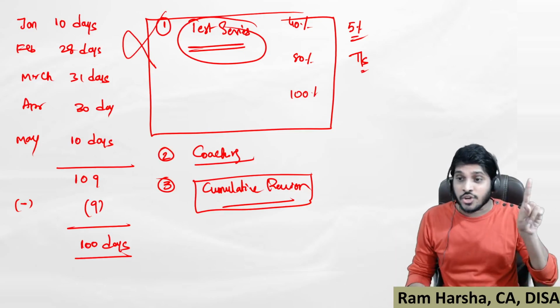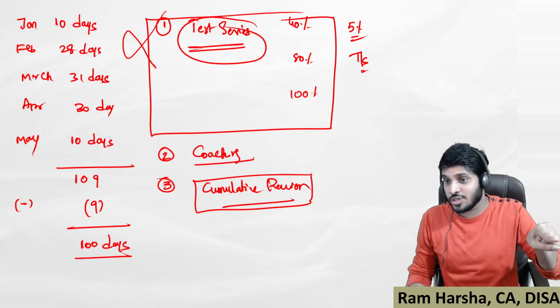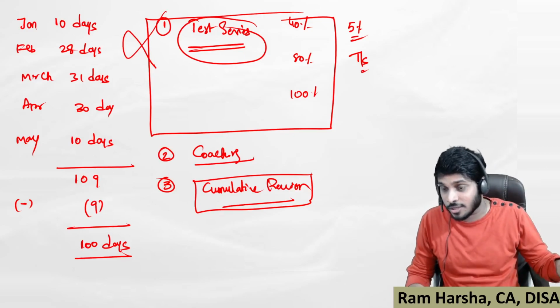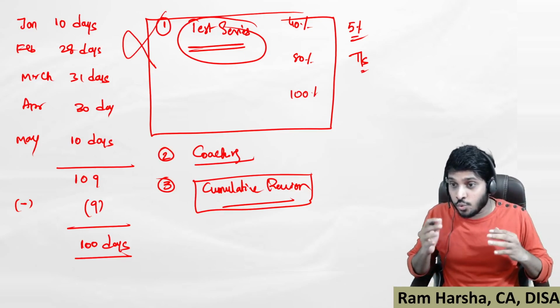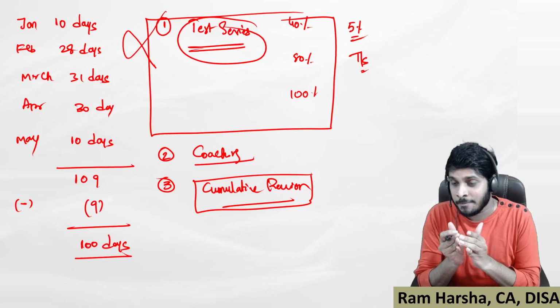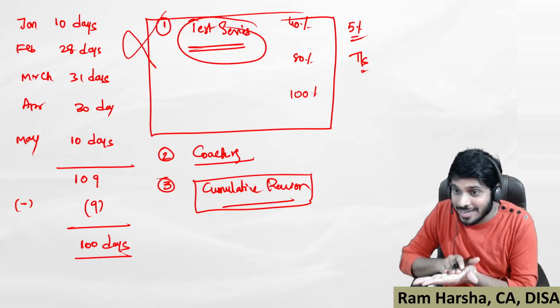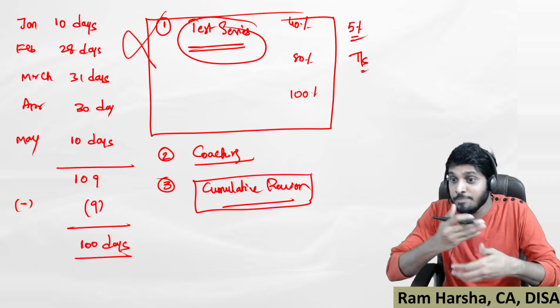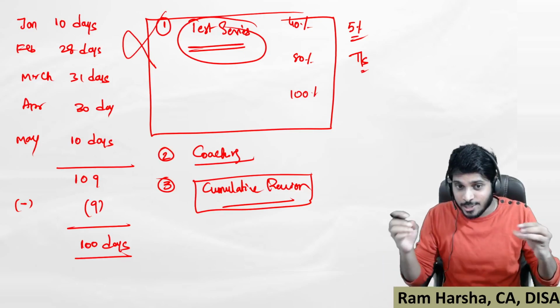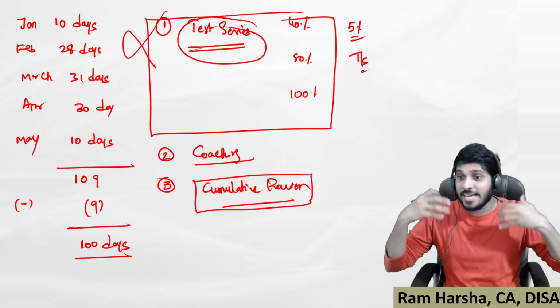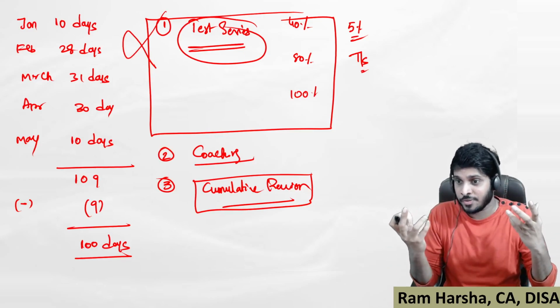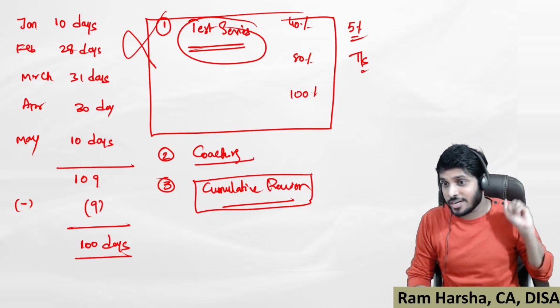Revision is something that you do while you still remember the subject, and not after you forget the subject. The purpose of revision is to sharpen your preparation. It is not to create sharpness, it is to improve the sharpness. So it is something that you do to enhance whatever you remember already. It is not after you forget something.